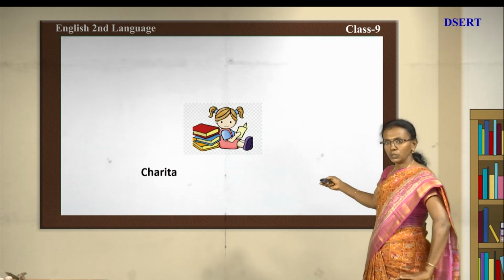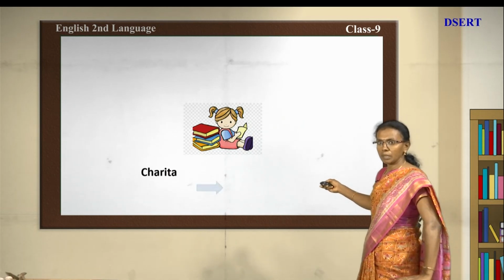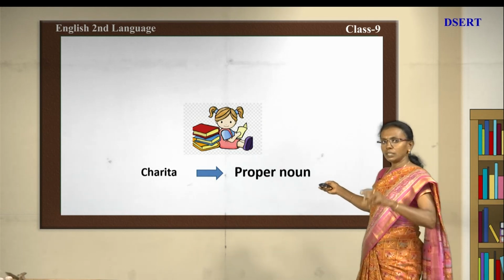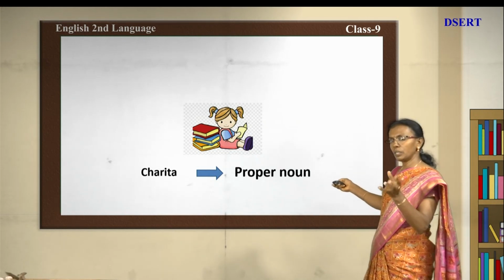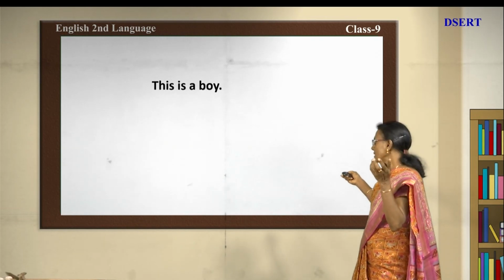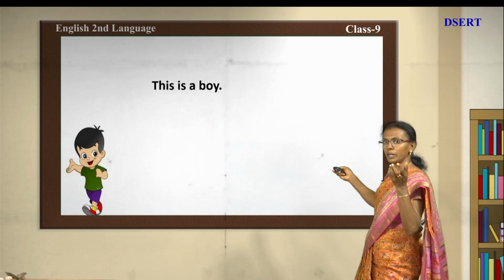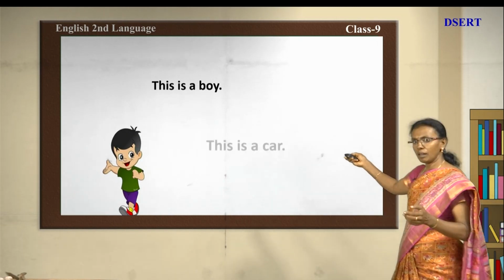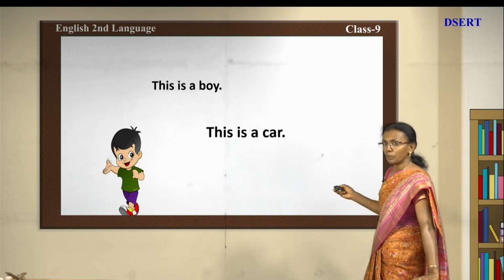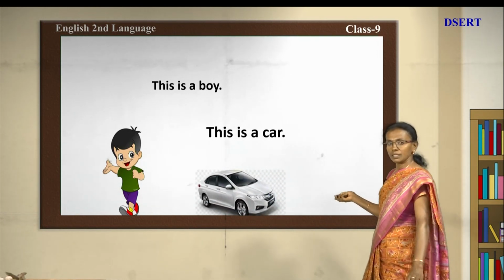Next, we move on to Charita. See, Charita has become what? Proper noun. We named that child Charita. So it has now become a proper noun. See here the examples. This is a boy. Who is the boy? This is the boy. And now you can see this is a car. Okay. Where is the car? See there. This is the car.